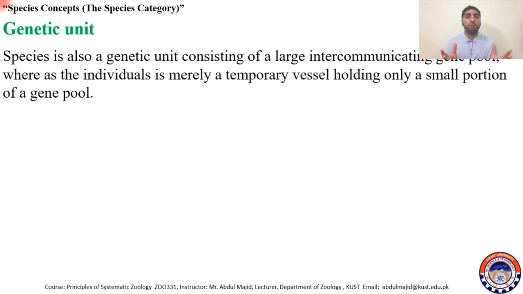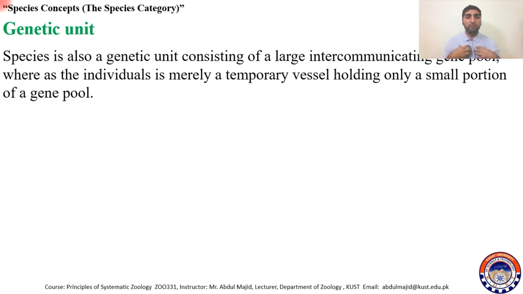All human beings of the world are actually a genetic unit, and each of them has a small amount of the DNA inside them. Genetic material means the DNA inside of them. But if you collectively consider the genes of the whole world population of human beings, it's a pool, a gene pool.